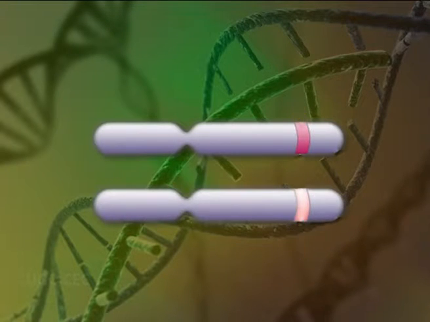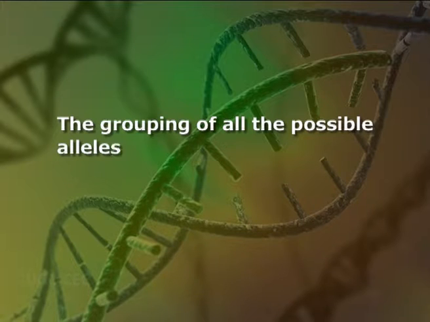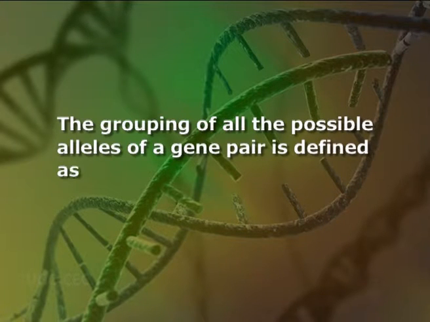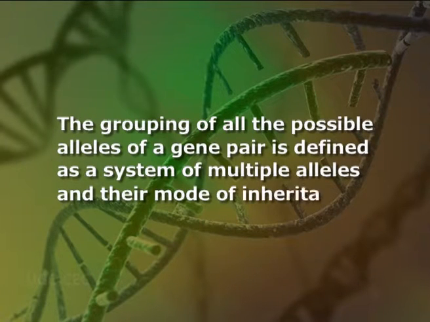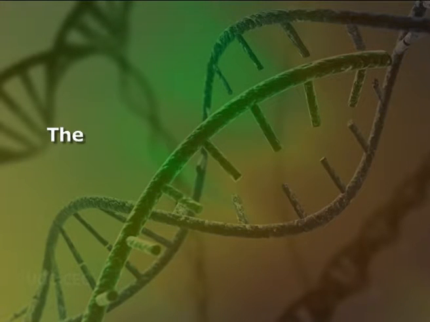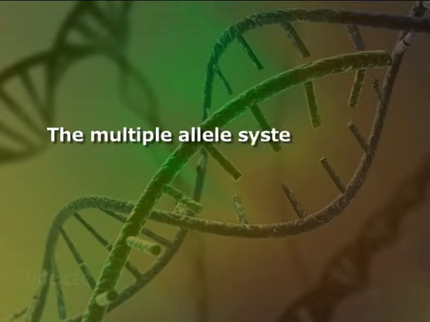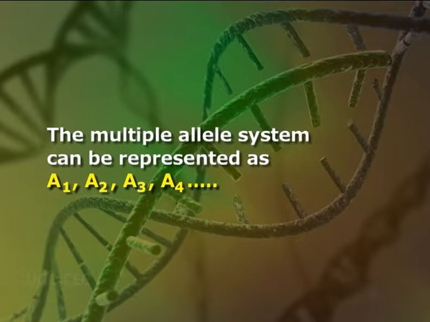However, in the individuals of a population or species, many alternative forms of the same gene may be present. The grouping of all the possible alleles of a gene pair is defined as a system of multiple alleles and their mode of inheritance is called multiple allelism. The multiple allele system can be represented as A1, A2, A3, A4 and so on.